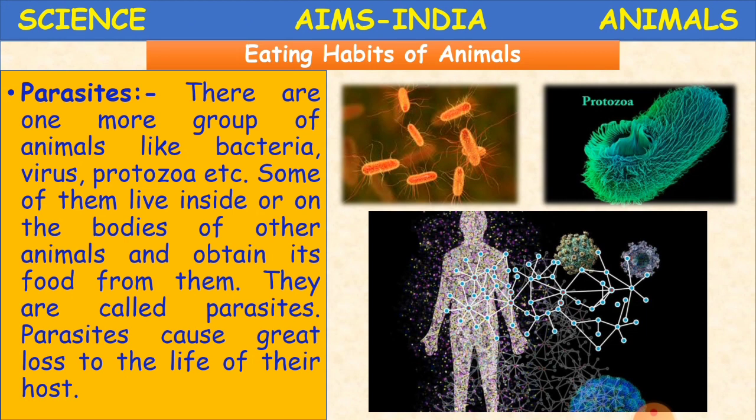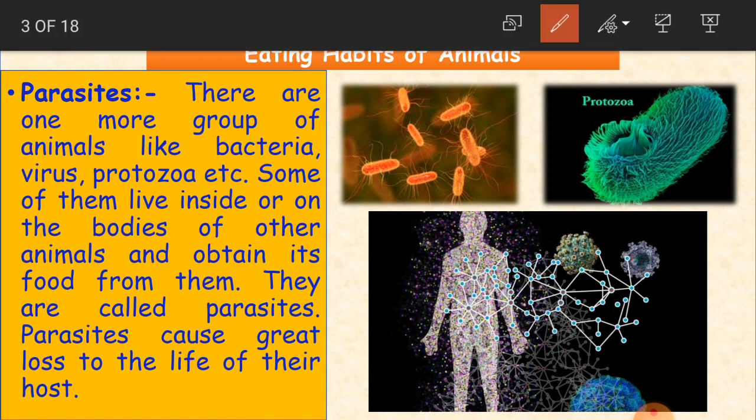So that's what I said. Because of this coronavirus, what is happening? The affected person, this particular virus which has been affected to a particular body, so that person has got a great loss with his health. So that is why parasites are very dangerous. Okay children, and what are they? They are group of animals like bacteria, virus, protozoa and etc.